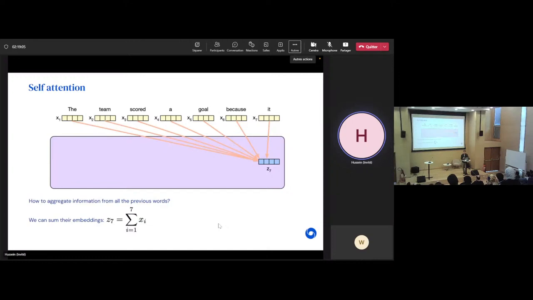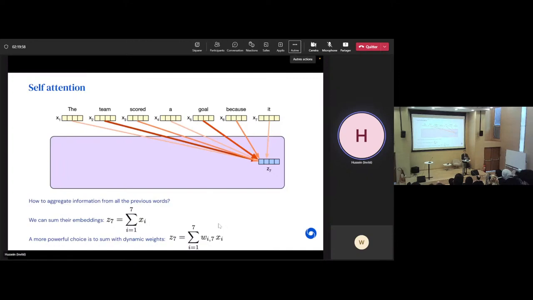So the idea here is to define some kind of learnable dynamic structure, which will tell us where to look and what the important pieces from the context are. But the question is, where do we get these weights? And the answer is to define a small neural network which will output those weights for us.